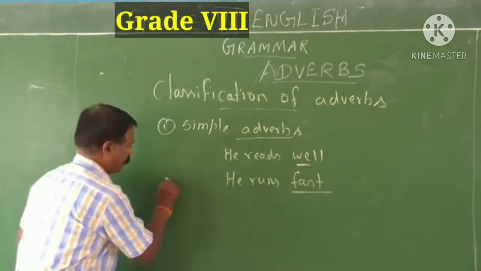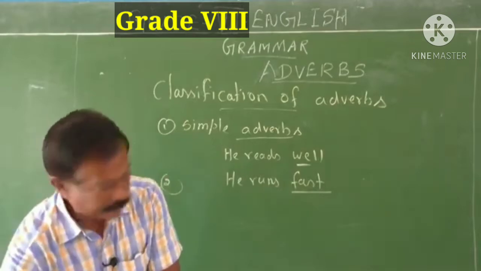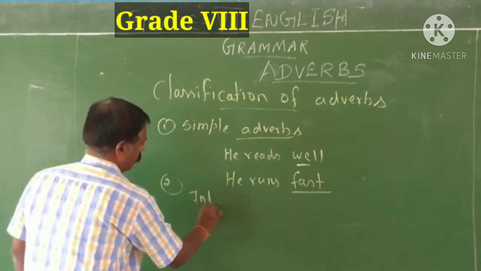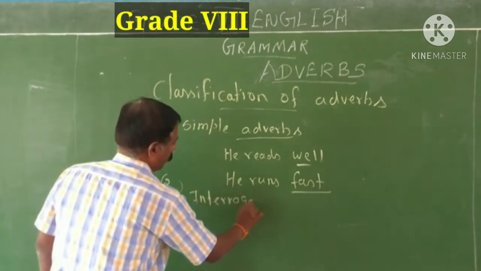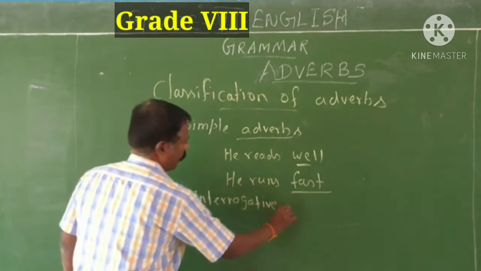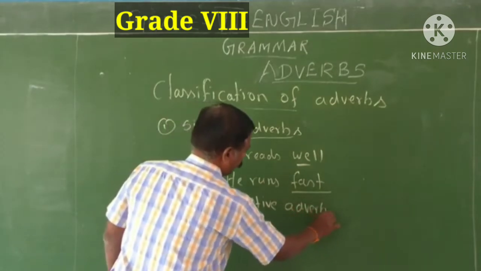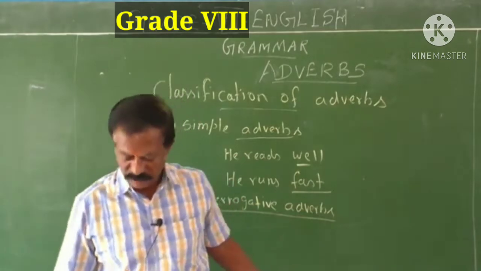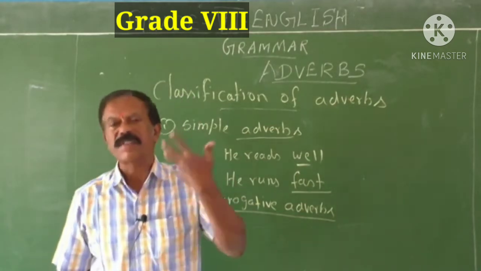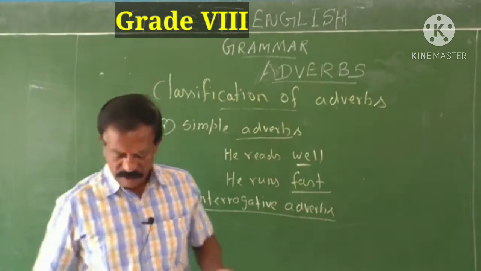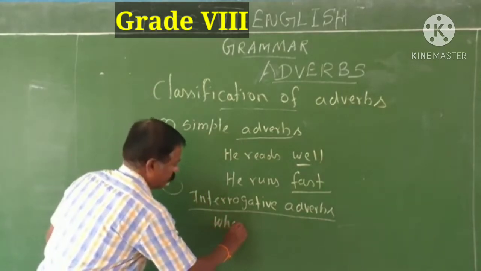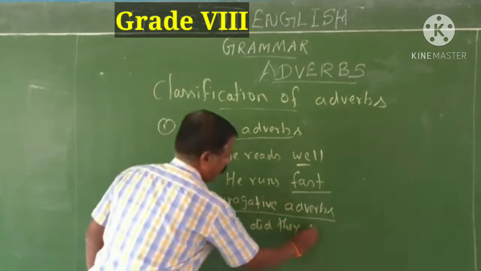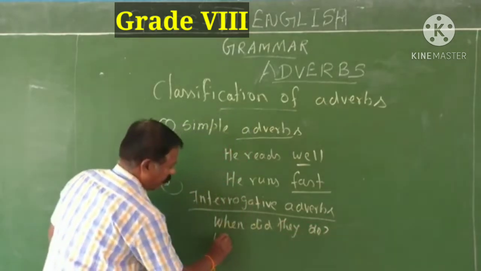Okay, children? Next, the second classification is interrogative adverbs. What do you mean by interrogative adverbs? The name itself vividly describes the function of interrogative adverbs. An interrogative adverb is used to ask questions. When did they do? Where are you going?